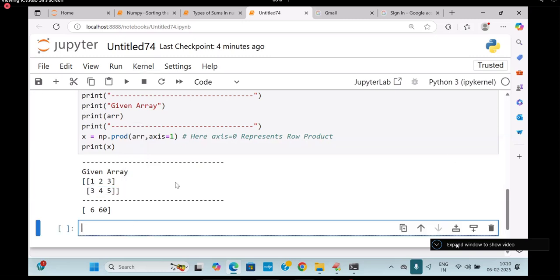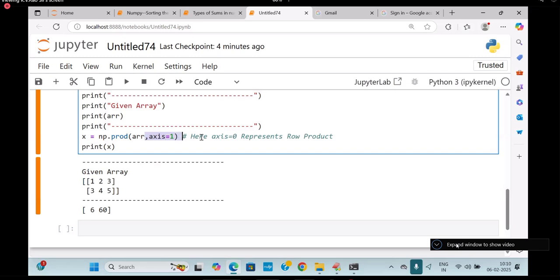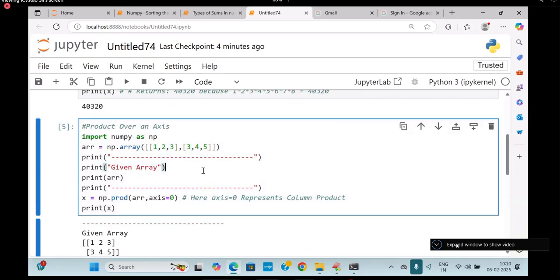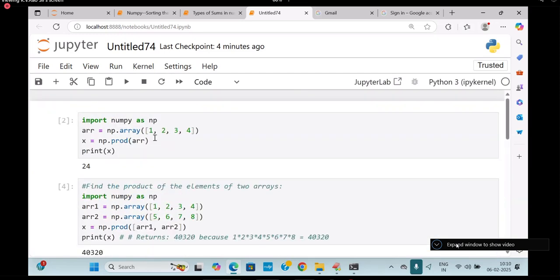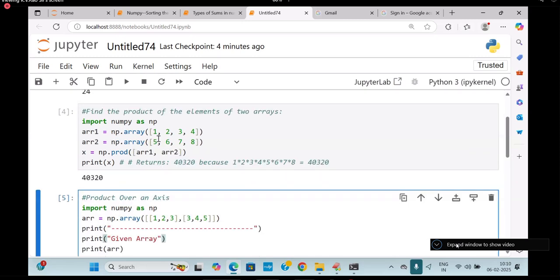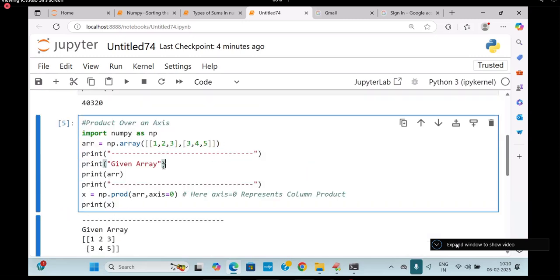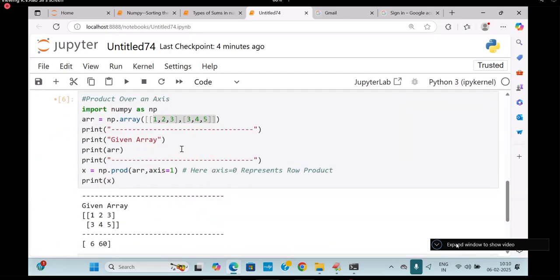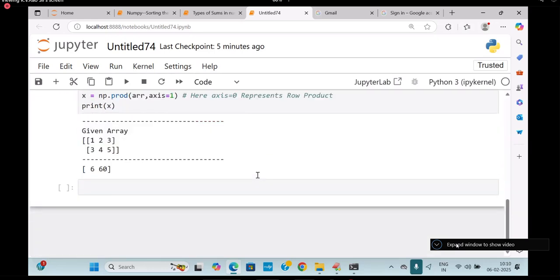This is axis is equal to what? 1. Now I'll go to this. This is called what? Only 1D with a column product, and this is called what here? Normal values. One value only, the product I found out. This is 2 arrays, I found the product of all. This is called 2D with product over axis. It is also over axis, called one row product.